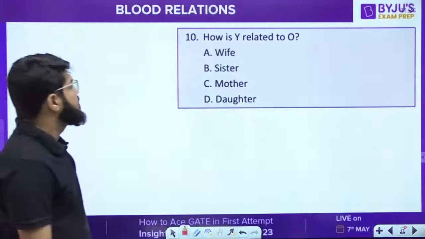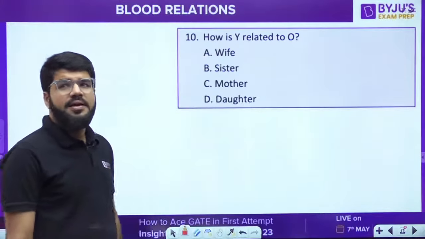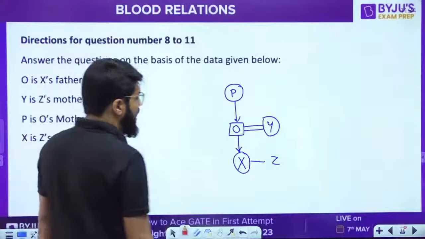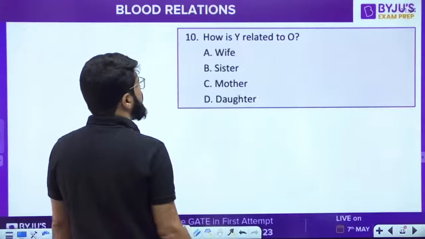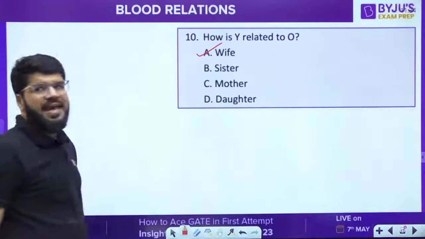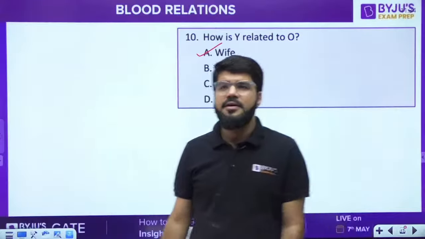Okay. Next. How is Y related to O? Y means the wife of O. So 10A. Y means the wife, so that is 10A. Clear?